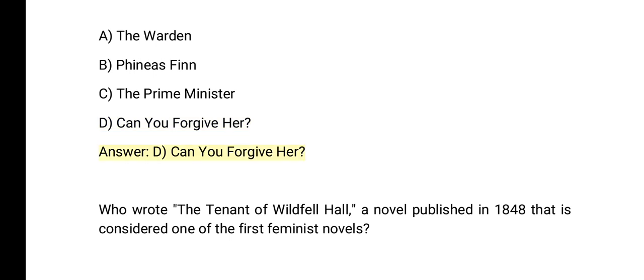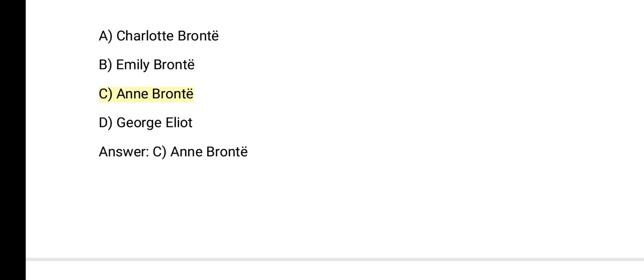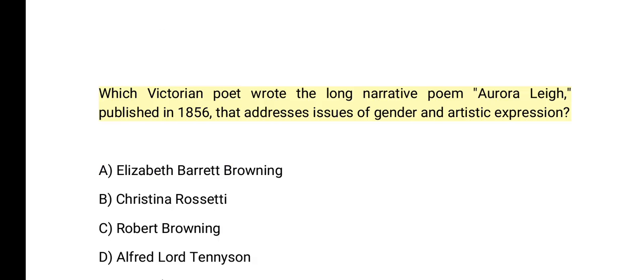Who wrote The Tenant of Wildfell Hall, a novel published in 1848 that is considered one of the first feminist novels? A. Charlotte Brontë. B. Emily Brontë. C. Anne Brontë. D. George Eliot. Answer: C. Anne Brontë. Which Victorian poet wrote the long narrative poem, Aurora Leigh, published in 1856, that addresses issues of gender and artistic expression? A.